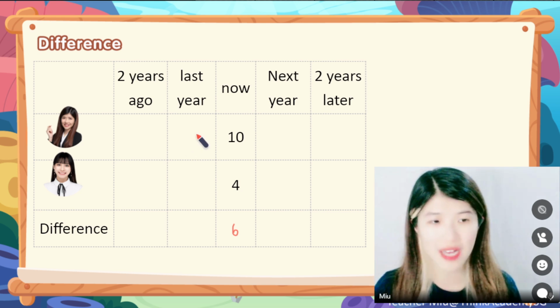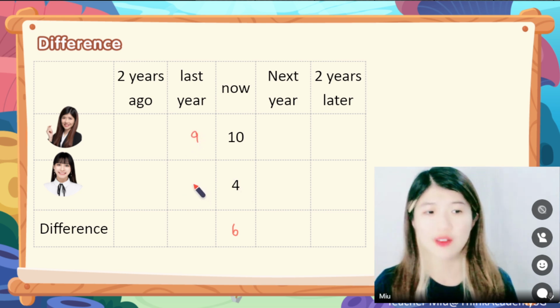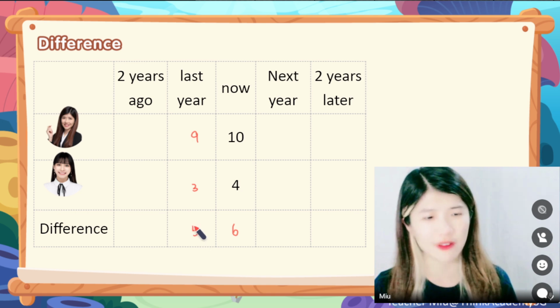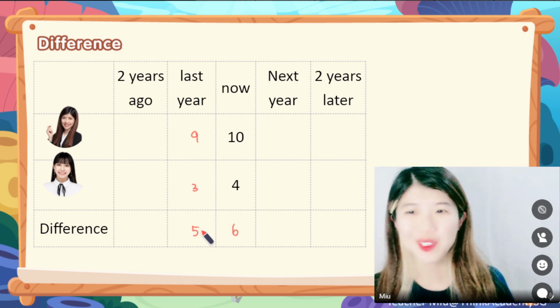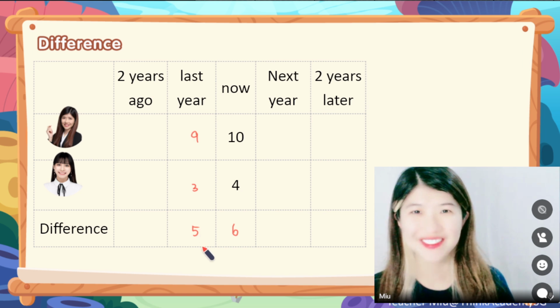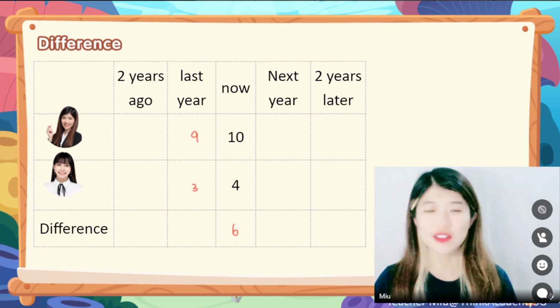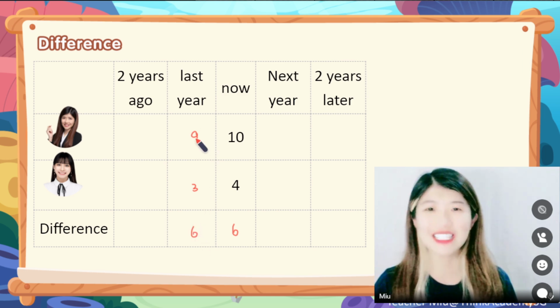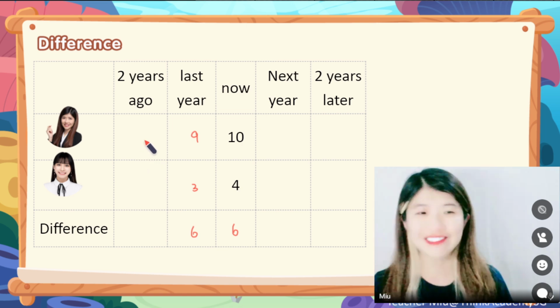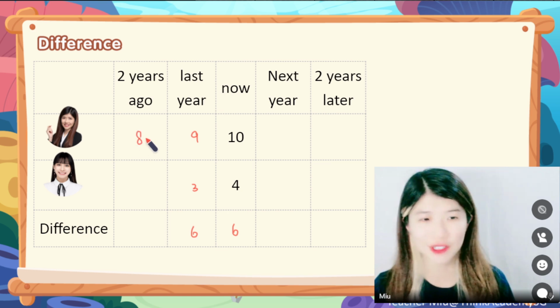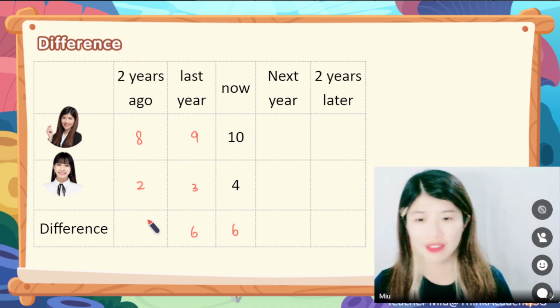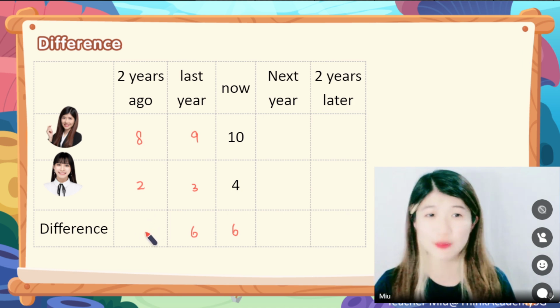What about last year? Last year, Mew was 9 and Charlene was 3. Would the difference between us be 5, since it is last year? Will the difference change? No way, right? The difference is still 9 take away 3, that equals 6. And continue. Let's go 2 years ago. 2 years ago, Mew was 8 years old. And what about Charlene? Charlene was 2 years old. The difference between us is 6 again, right?